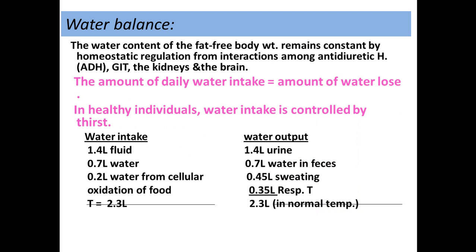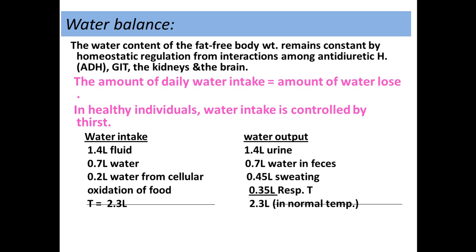So water balance, what do we mean by that? The water content of the fat-free body weight remains constant by homeostatic regulation. This is due to the interaction among antidiuretic hormone, the GIT, the kidney and the brain. So the water balance remains constant, and the amount of daily water intake equals the amount of water loss. As we said, this is a normal constant.